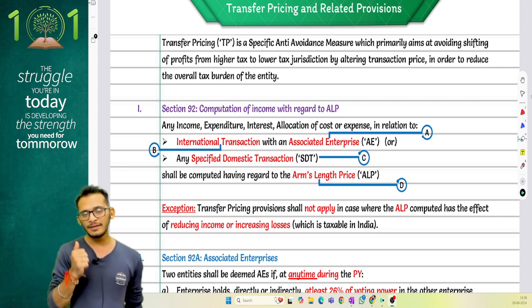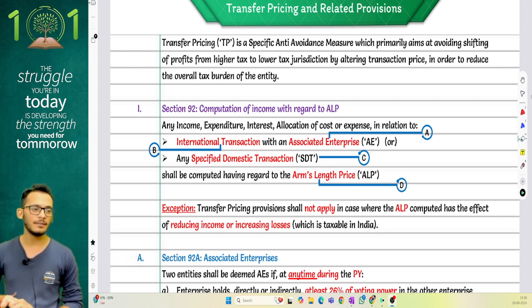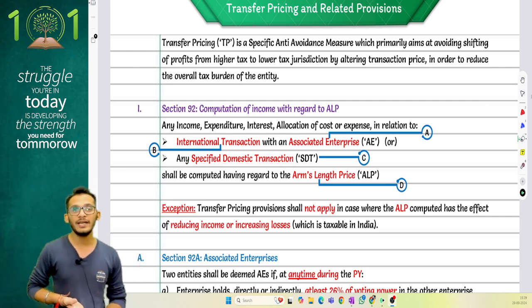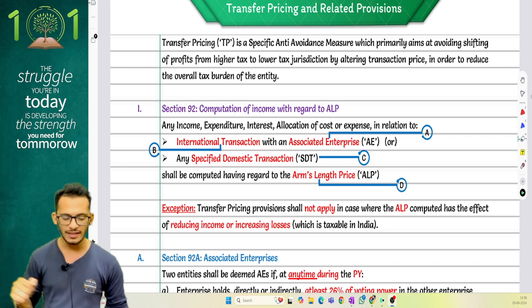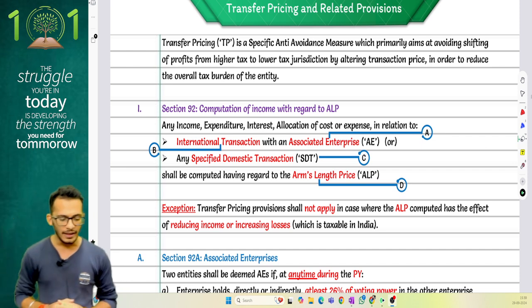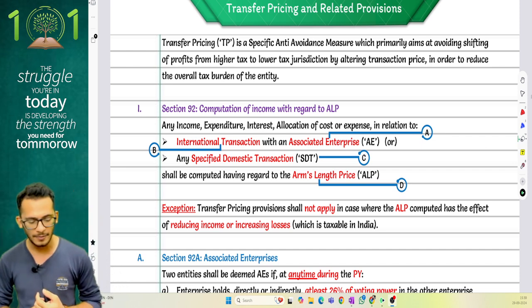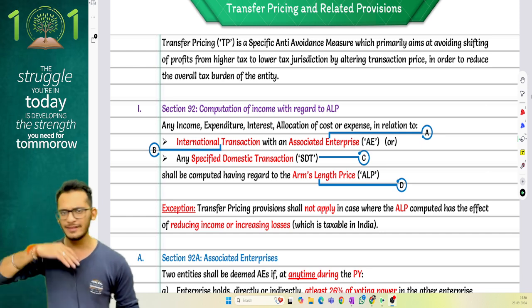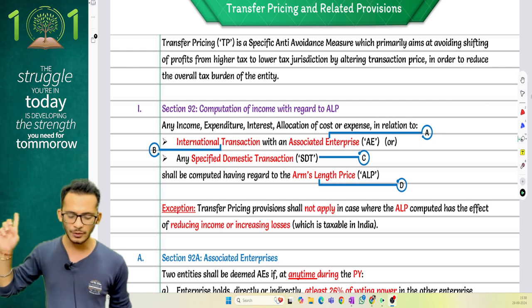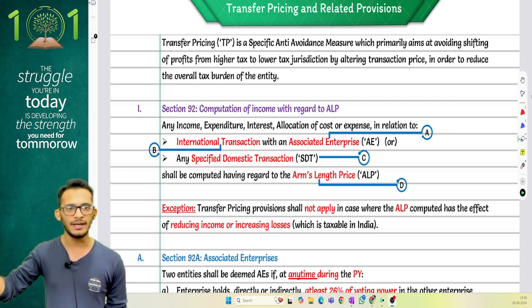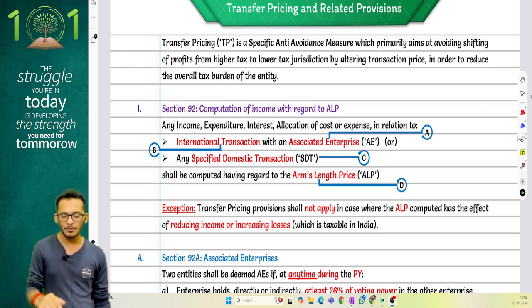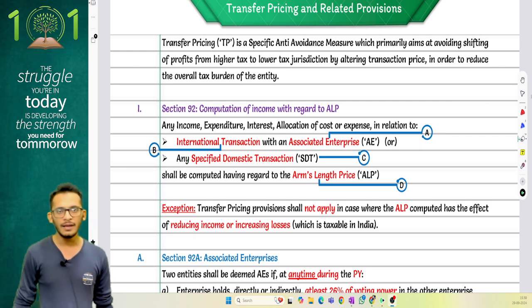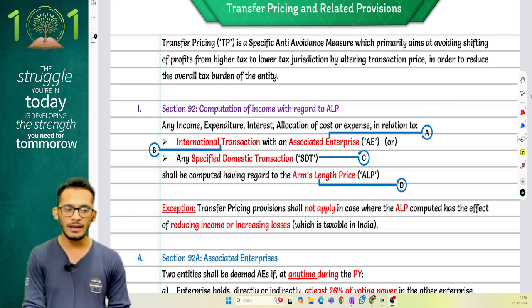Starting the transfer pricing topic, the provisions first of all say that they will apply to any kind of international transactions which are undertaken by an AE. The provisions start with section 92, which clarifies that if you have any kind of income, expenditure, interest, allocation, cost, expense, basically whatever it is, in relation to an international transaction undertaken by an AE, or any kind of specified domestic transaction, then the provisions of transfer pricing will apply, and any payments have to happen on an arm's length basis.